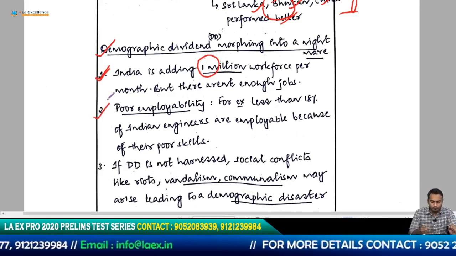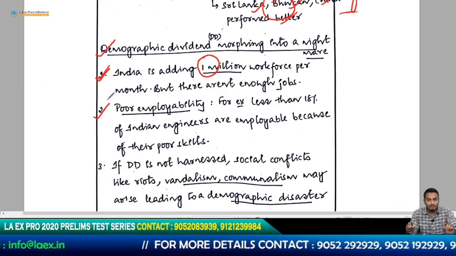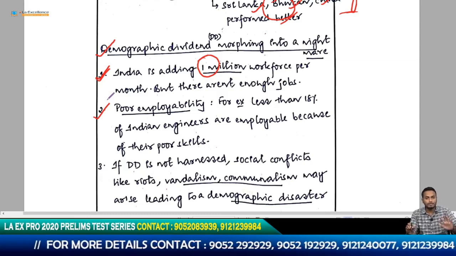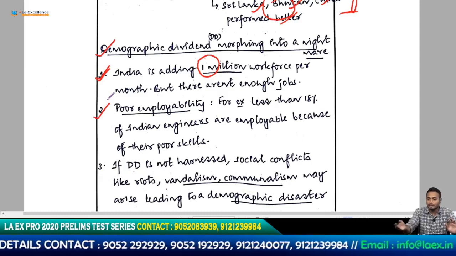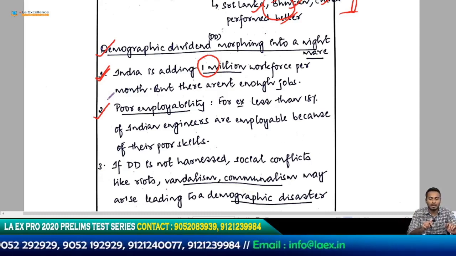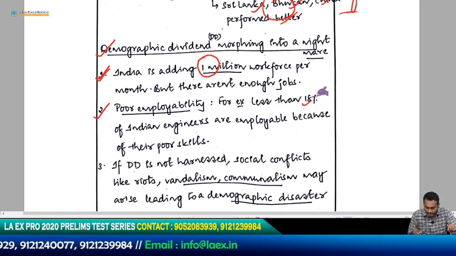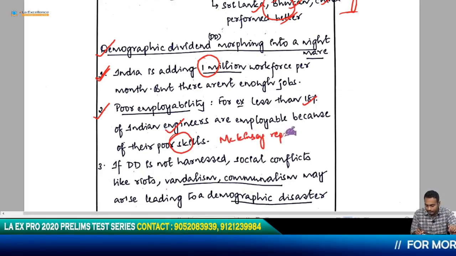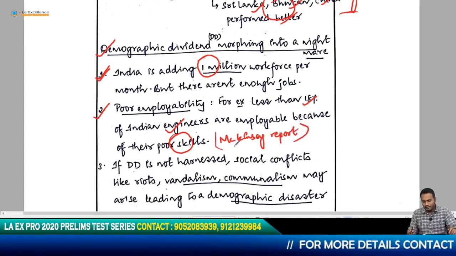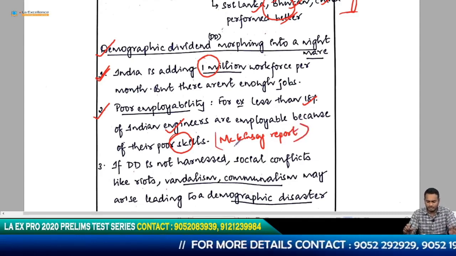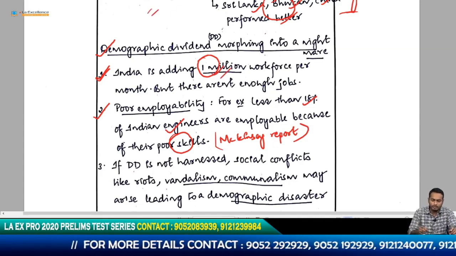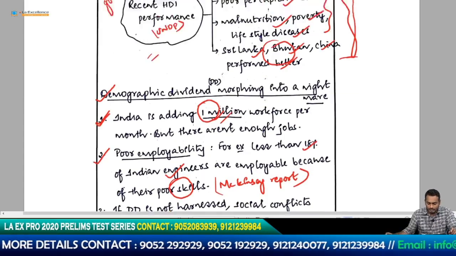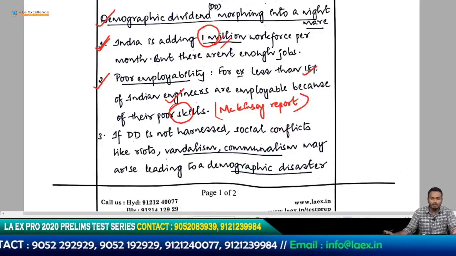And then he's talking about poor employability. Not only are we not able to create good jobs, but also whatever jobs are there, the people that are coming into the workforce are not employable. How does he say it? For example, less than 18% of Indian engineers are employable because of their poor skills. This has been pointed out by the McKinsey report, by the way. This could have been mentioned. Even if it was not mentioned, it is fine, because he is already talking about too many dense points. He talked about HDI in the above paragraph and so on, which is fine. But if you know, just write it.